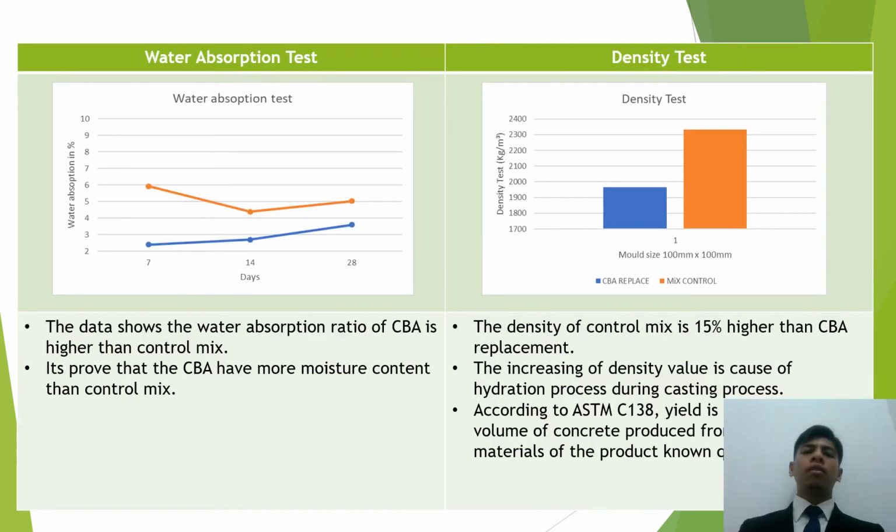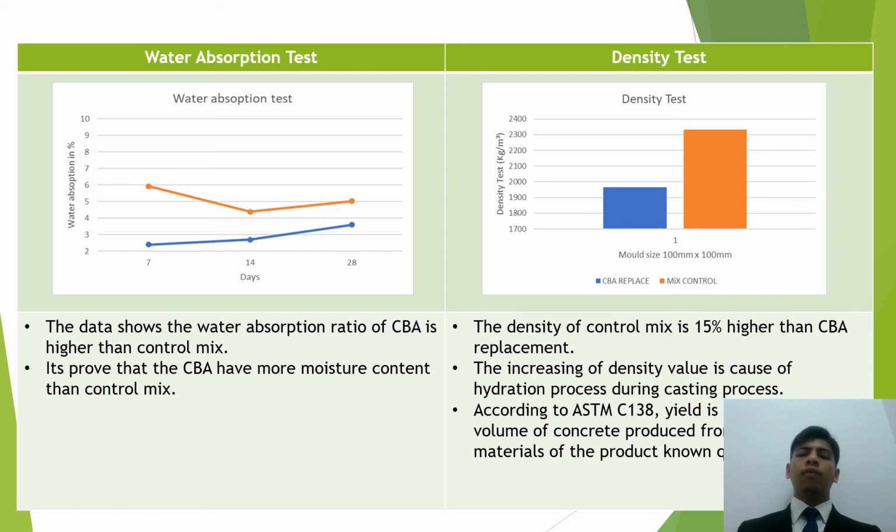For my third data, the water absorption test. The data shows that the water absorption ratio of coal bottom ash is higher than the control mix. It proves that the coal bottom ash has more moisture content than the control mix, as the CBA absorbs more water than natural resources. Next is the density test.